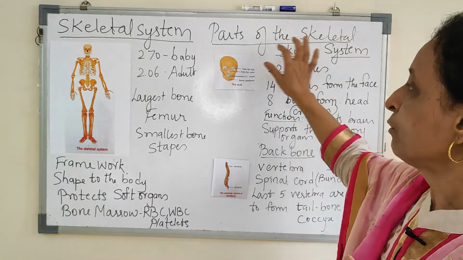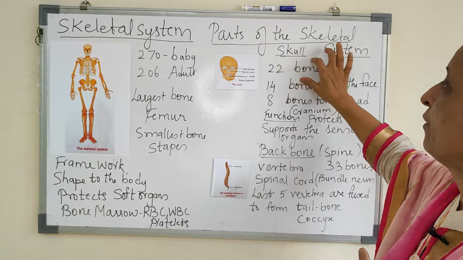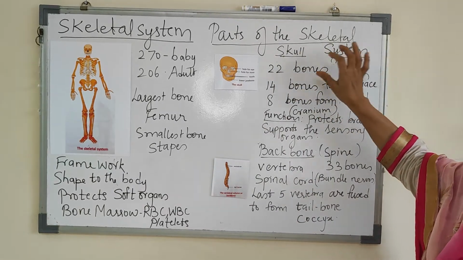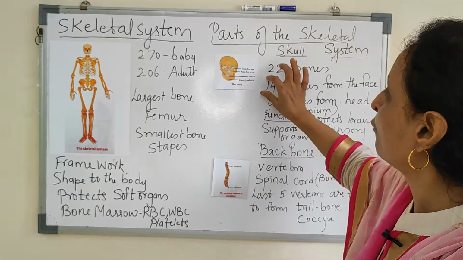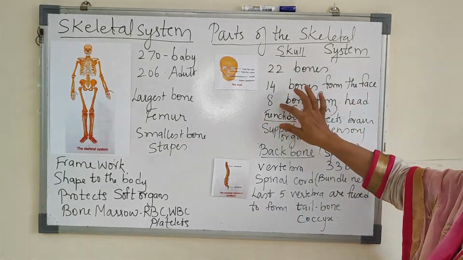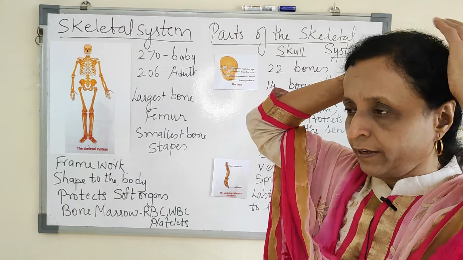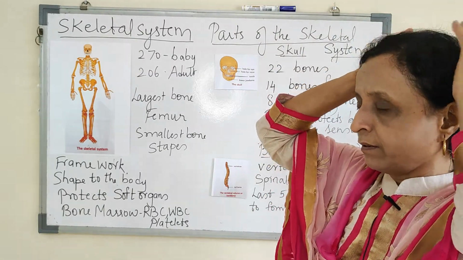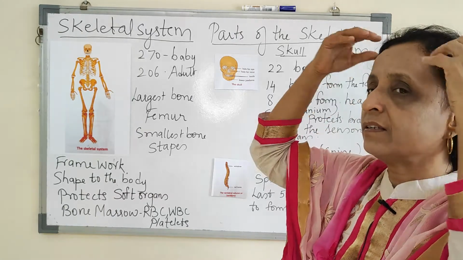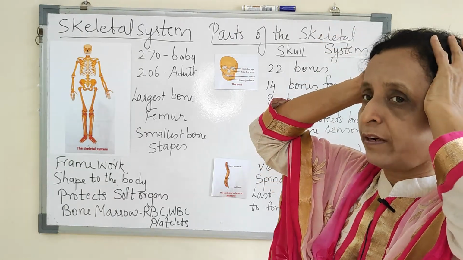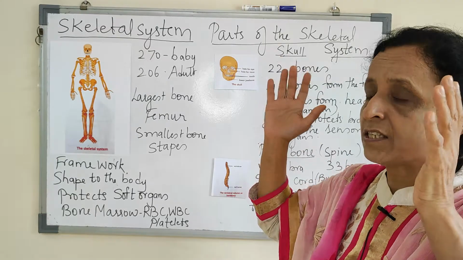You can say totally the skull will have 22 bones. On the face you will have 14 bones, then 8 bones from the head. These are immovable bones in the head. They form the brain case. Inside, the brain is protected in the skull.